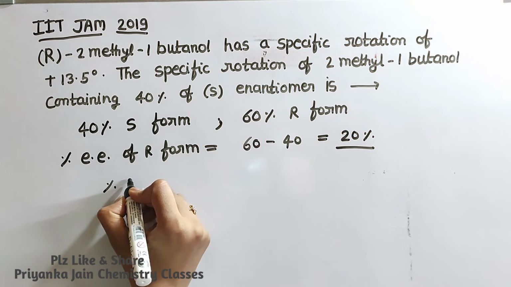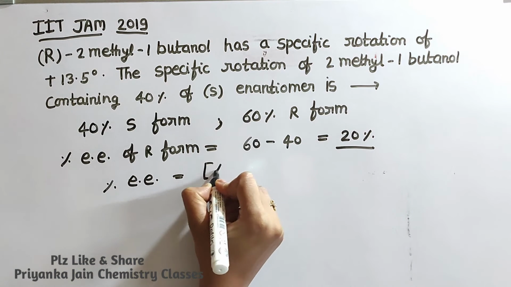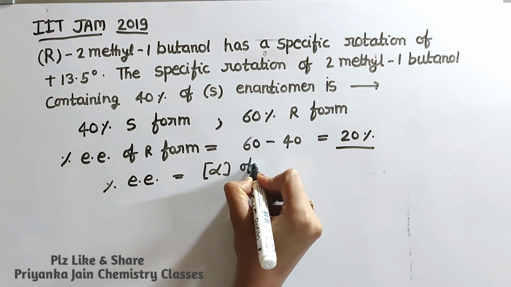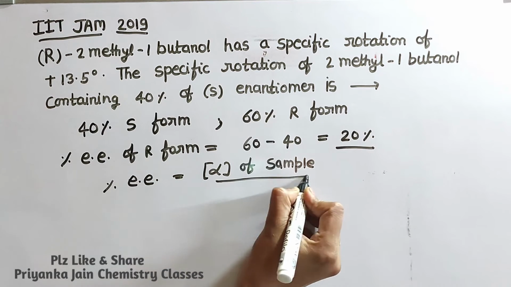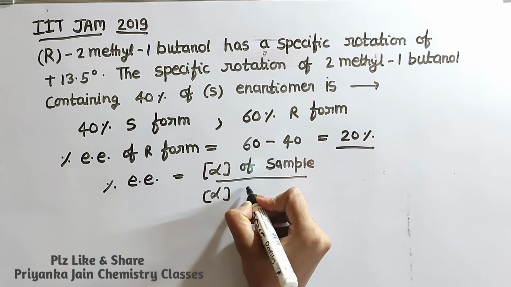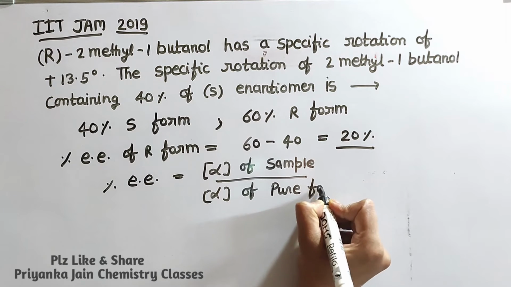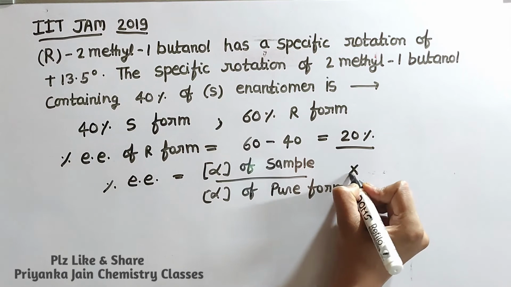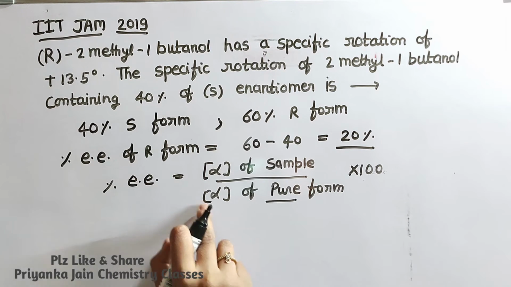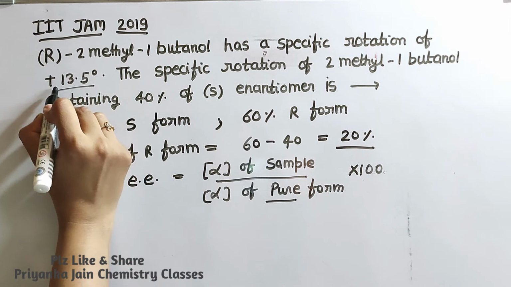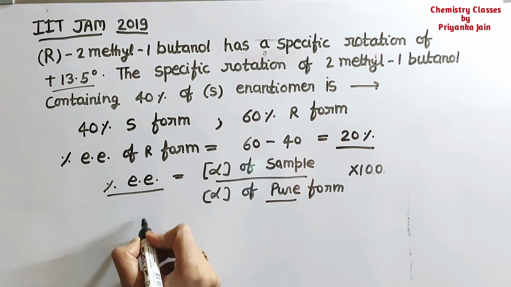We know the formula is percentage enantiomeric excess is equal to alpha of sample divided by alpha of pure form into 100, and for the pure form the specific rotation is given to us. This is plus 13.5.